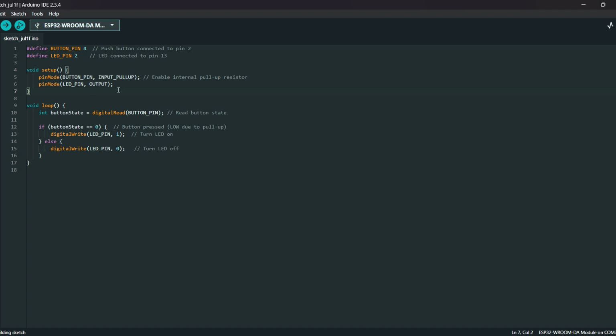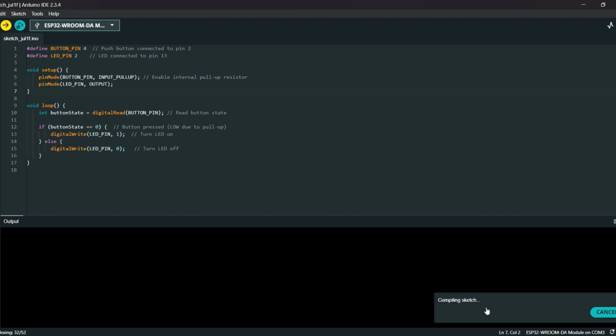After writing down your code, click on upload. It will first compile the code which you have written. If there are any errors, it will show the errors. Otherwise, it will compile the code and then start uploading the code to the ESP32.